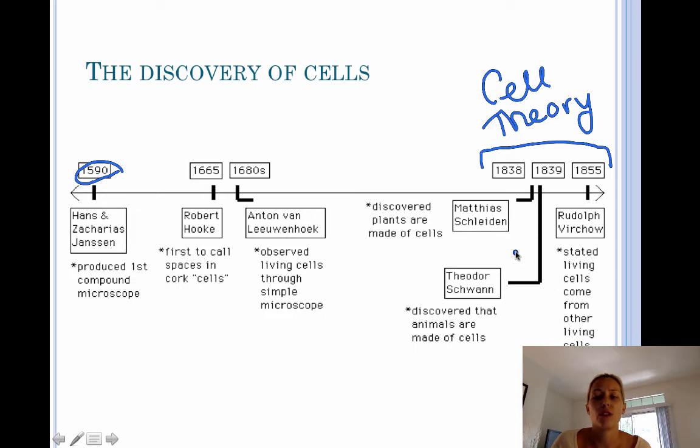These two started talking to one another, and that led to the development of the third part of cell theory, which is Rudolf Virchow. He did research and came to the conclusion that living cells come from pre-existing cells. It was thought that maybe cells spontaneously popped into existence out of nowhere, but that in fact is not the case. They actually come from pre-existing cells.